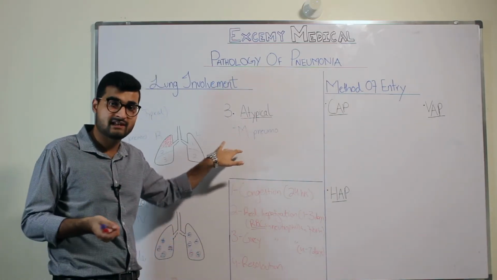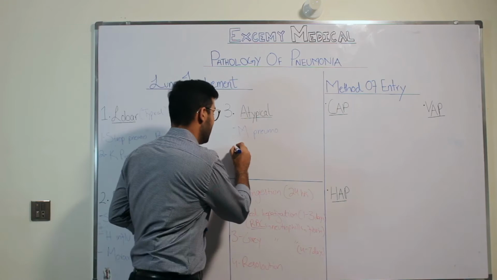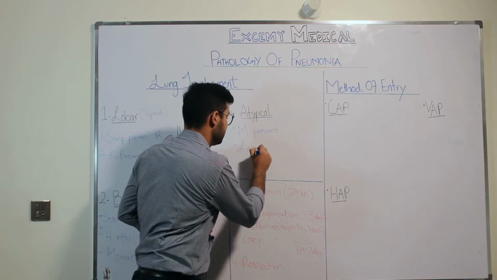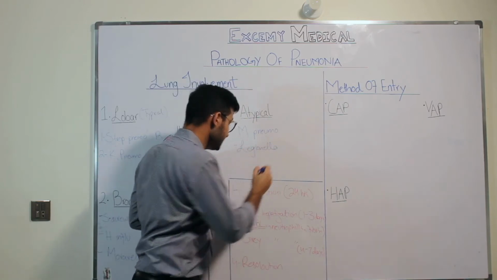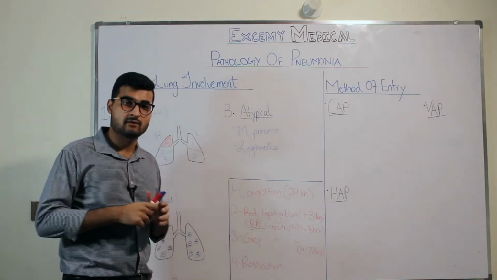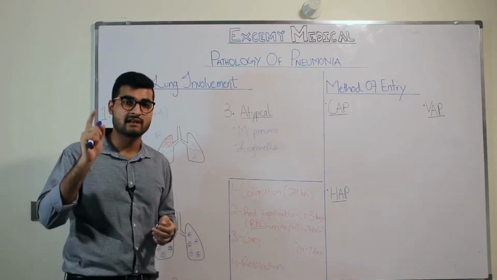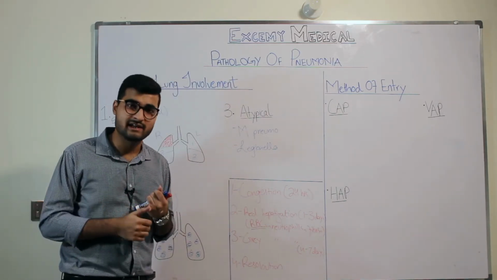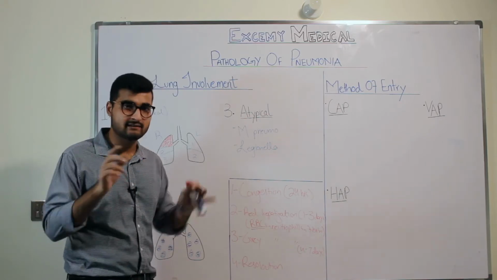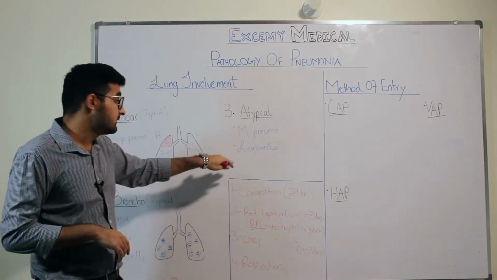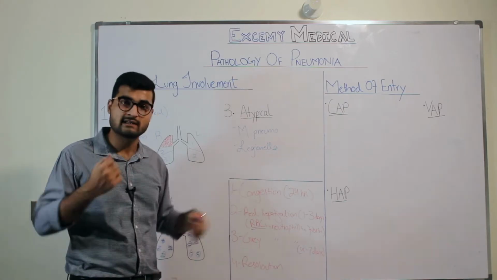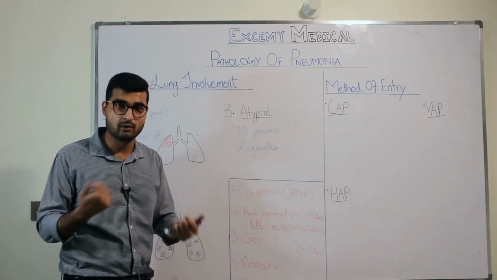Now, apart from Mycoplasma pneumoniae, the second organism that you have is Legionella. Legionella is an organism that is usually present in water tubings, such as ventilators, air conditioners, or anything that has water tubings in them and has humidity. Legionella can easily grow in that.